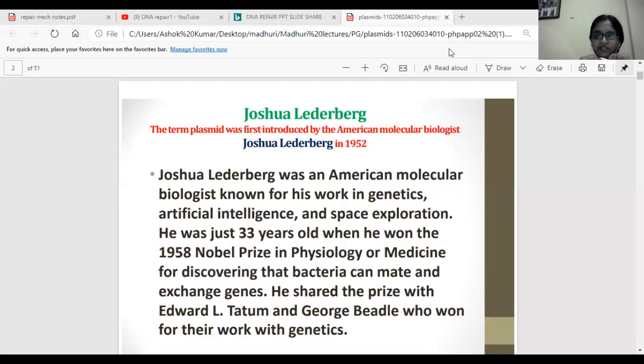He won the Nobel Prize in physiology or medicine for discovering that bacteria can mate and exchange genes, that is conjugation. He shared this prize with Edward Tatum and George Beadle, who won for their work with genetics. So basically, the term plasmid was given by Joshua Lederberg.